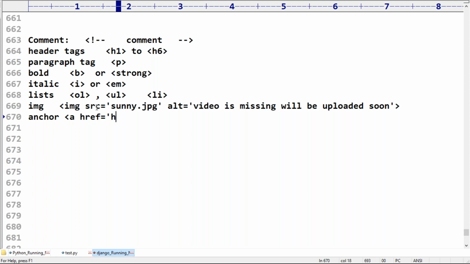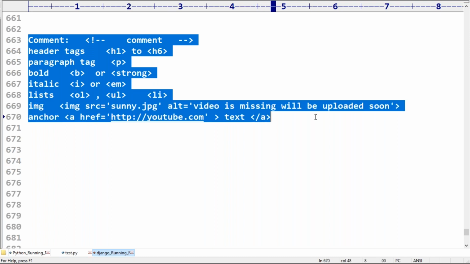Next, the anchor tag: href is equal to the link we have to take, like youtube.com. Just a link we require to take. Next, the display text we are going to take, and then the closing anchor tag. That's all. Have you remembered, right? Up to this we covered these things.